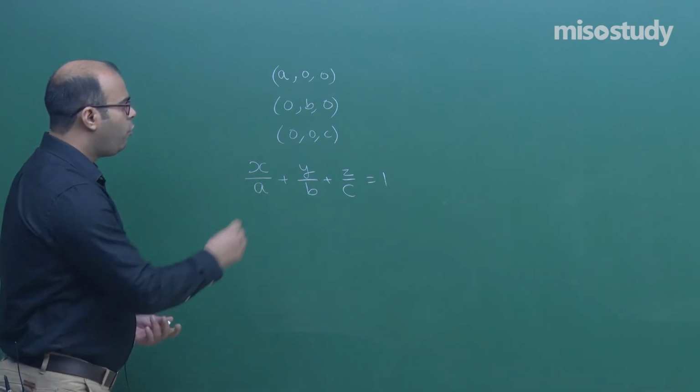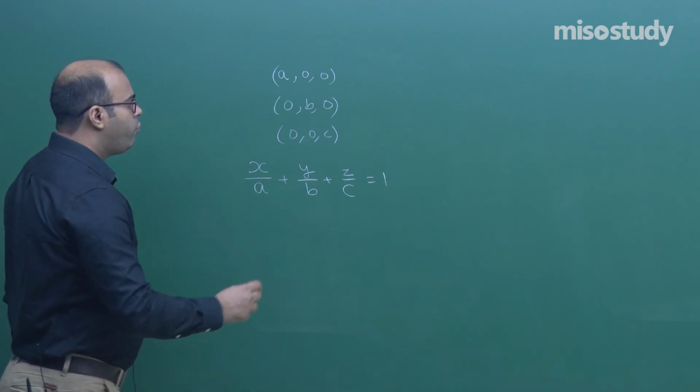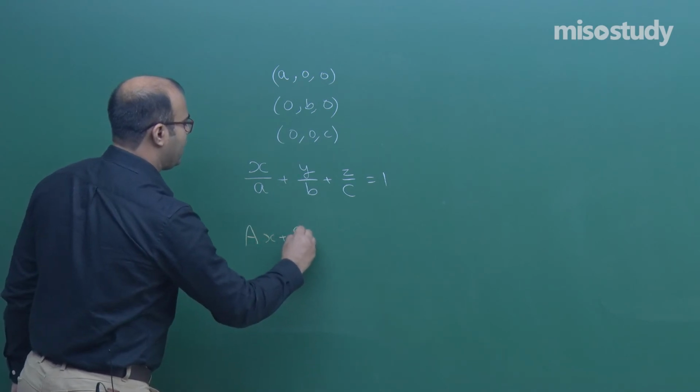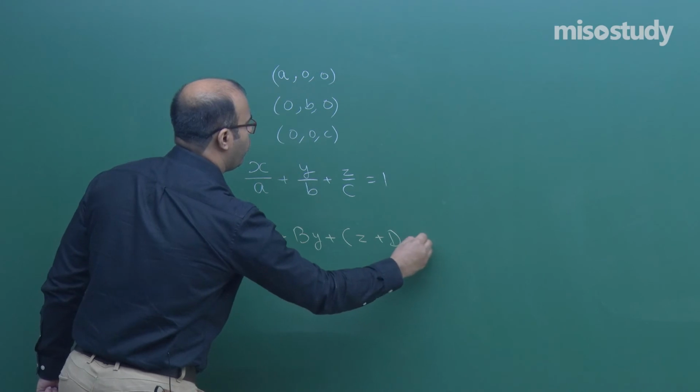Okay, students. Now, we have to prove this. We cannot just say that it is similar to that. So, we suppose that the equation of a plane in general is written like this: ax plus by plus cz plus d equal to 0.